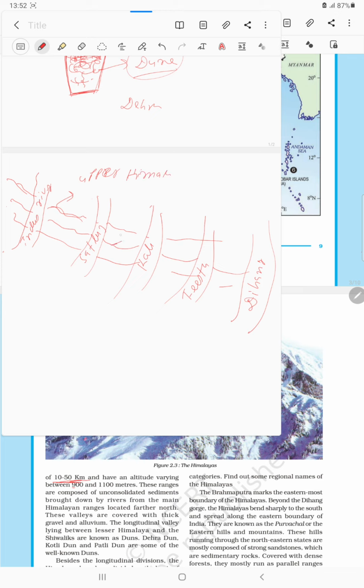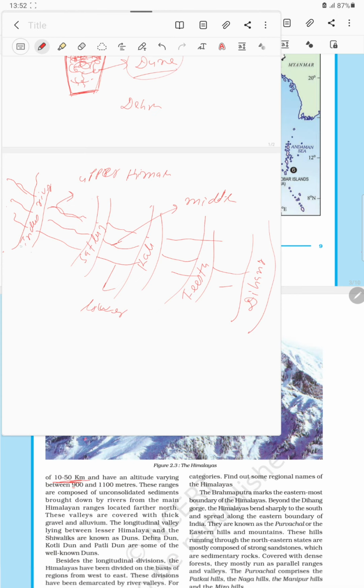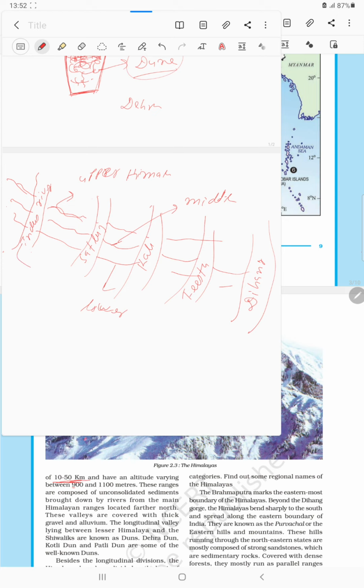This one is Middle Himalaya. And this one is what? Lower Himalaya. Okay. So the river also divide the Himalayas into so many parts. The Himalaya between the river Indus and Satluj is termed as Punjab Himalaya.